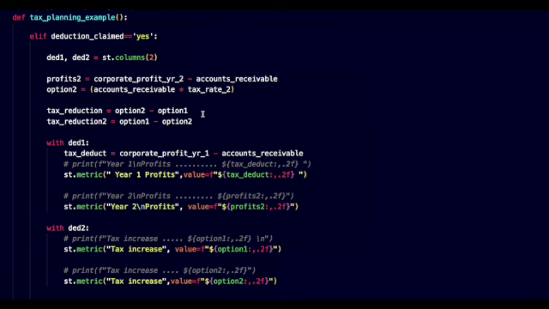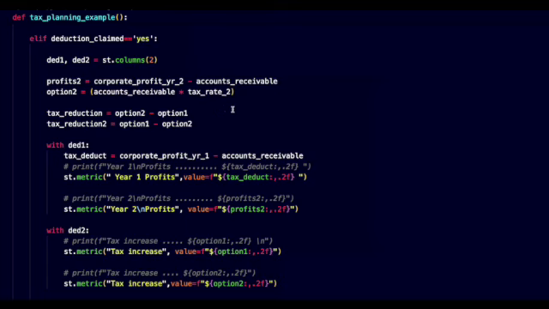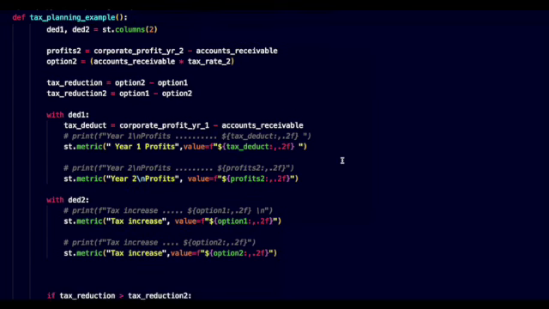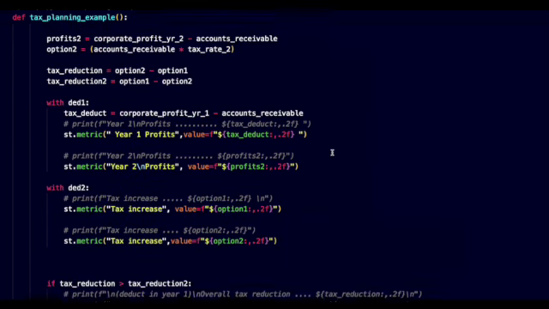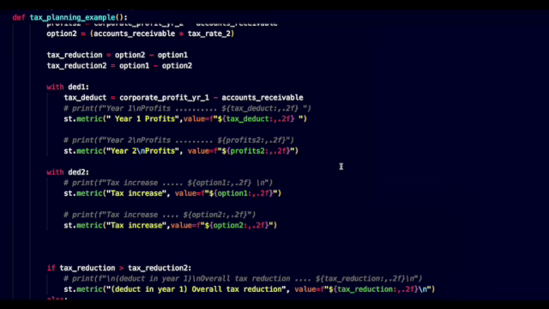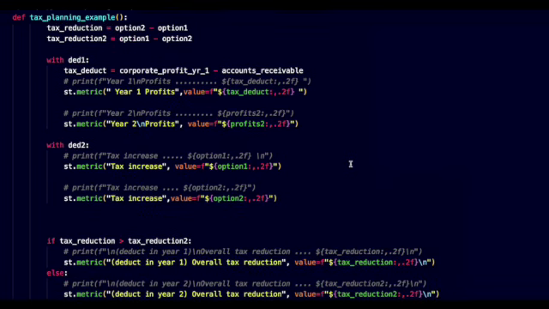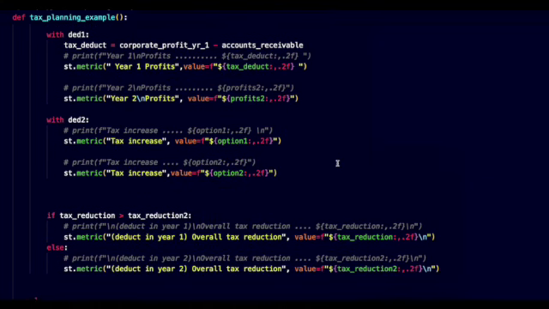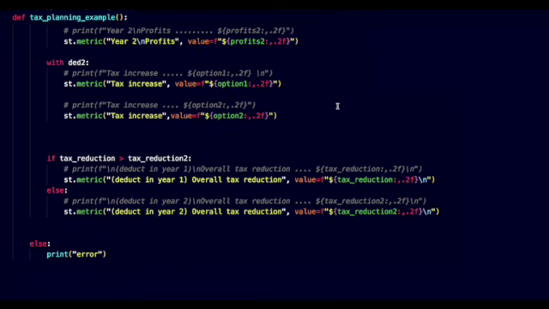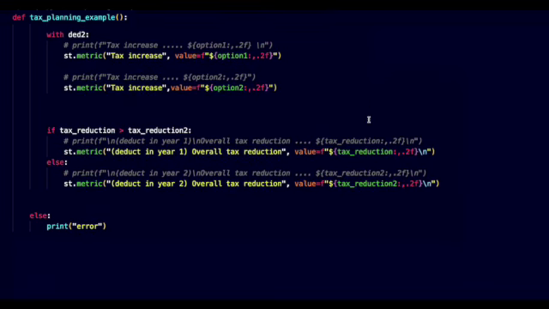Corporate profit year 2 subtract accounts receivable. Option 2 is accounts receivable multiplied by tax rate 2. Tax reductions are option 2 subtract option 1, and option 1 subtract option 2. Inside the first column variable we set the tax deduct variable to corporate profits for year 1 subtract accounts receivable. Using the metric function we show profits for year 1 and 2, including f-formatting for 2 decimal place values. We repeat the process under the second column variable for the tax increases and pass in option 1 and option 2.